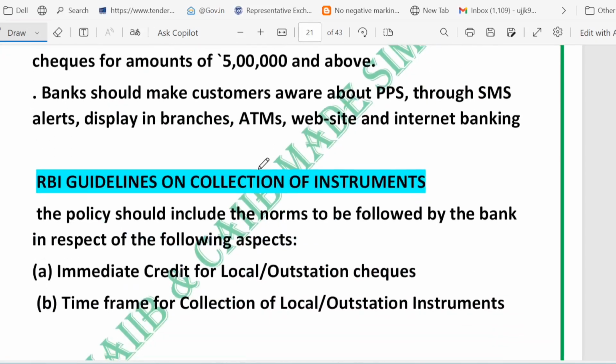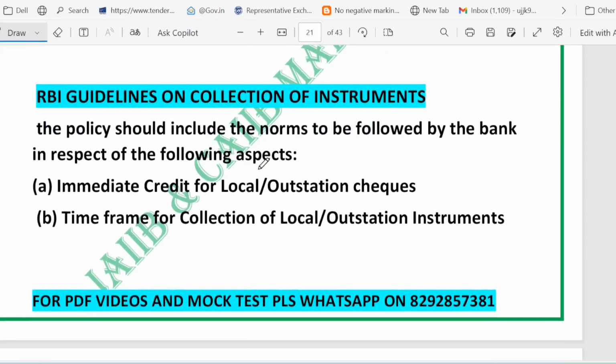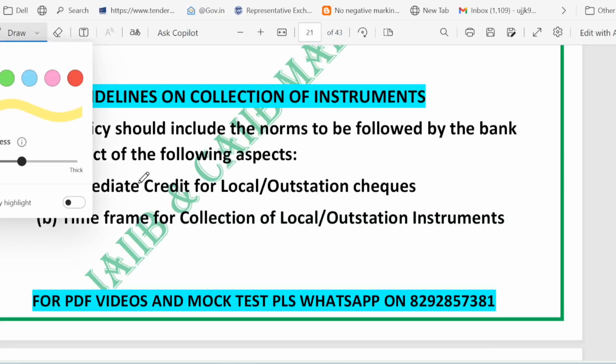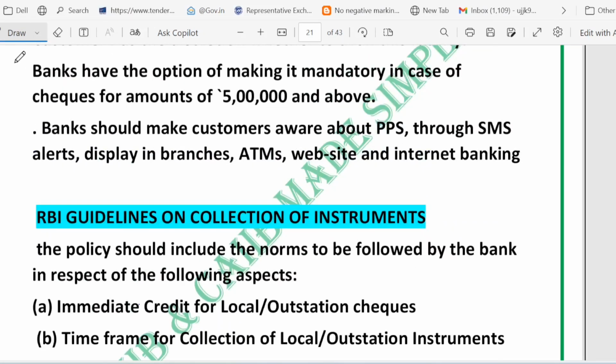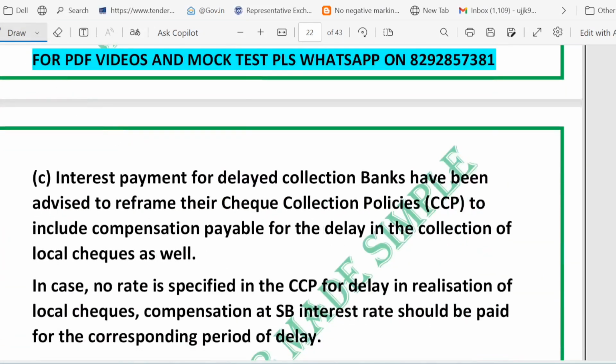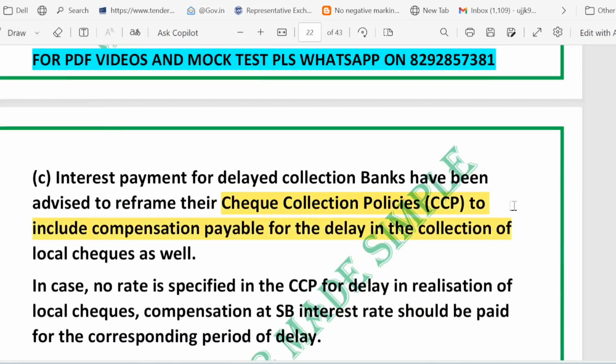So let's get started with our first point, that is RBI guidelines on collection of the instrument. So friends, did your check take too long to clear and you lose interest? RBI says banks must have clear rules and sometimes pay you if they delay. Let's break it down. So basically, what does the RBI want from the bank? RBI asks banks to write a clear check collection policy. Here you can see the keyword. Right. So there should be a clear check collection policy, which we call CCP.